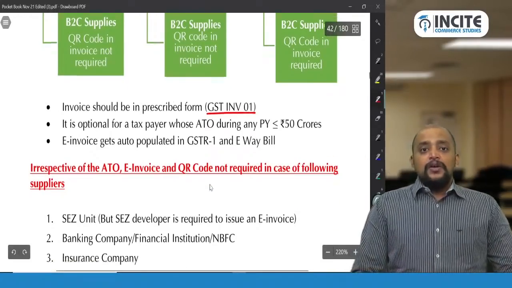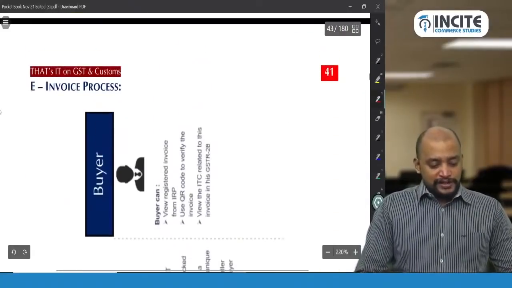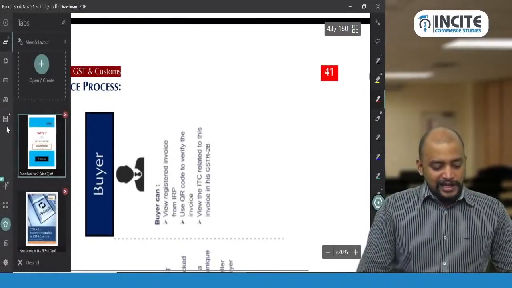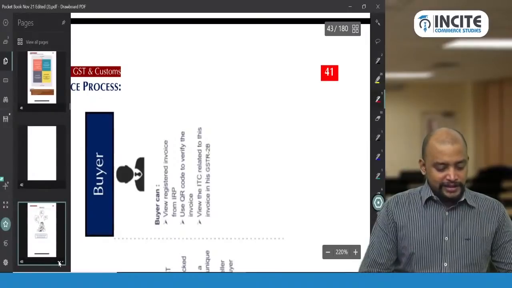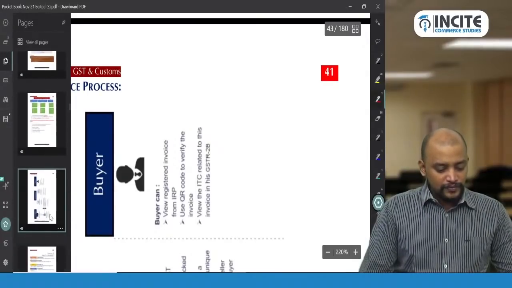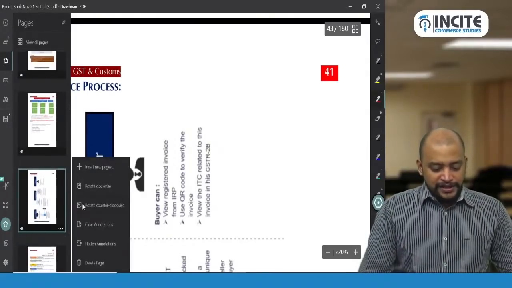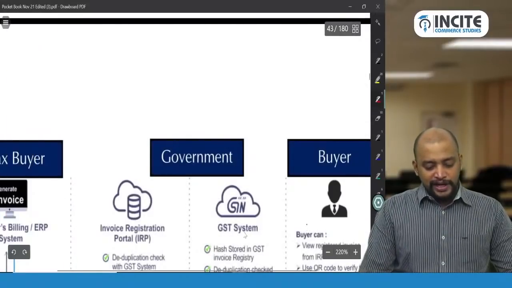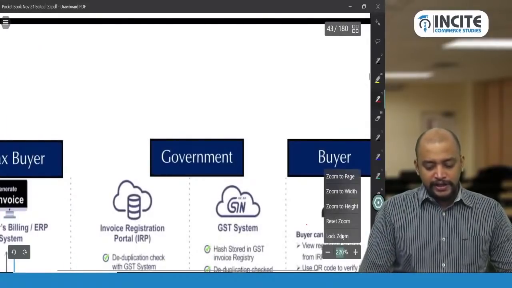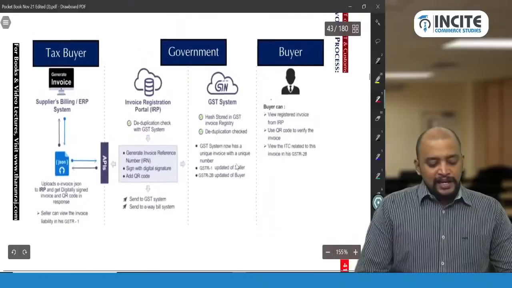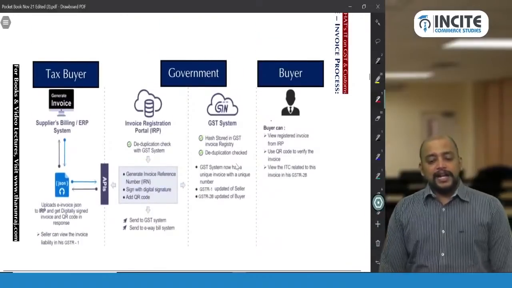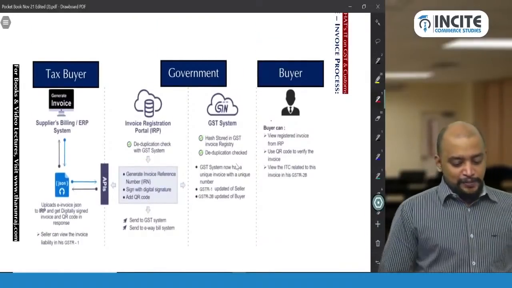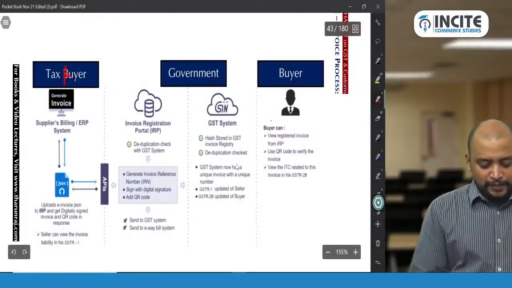And what is the e-invoice process? You can see the e-invoice process on page number 41. First, there will be a taxpayer, and what will the taxpayer do?